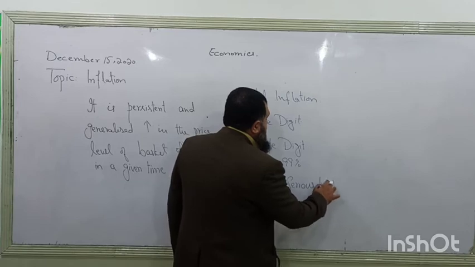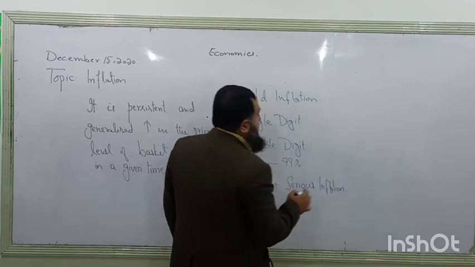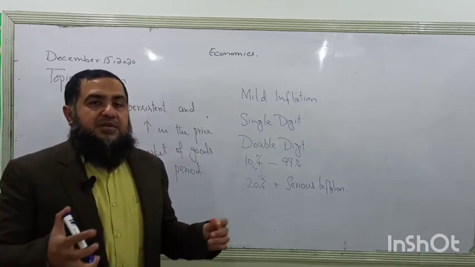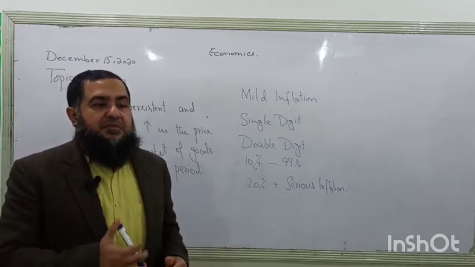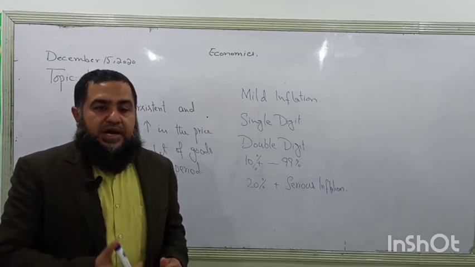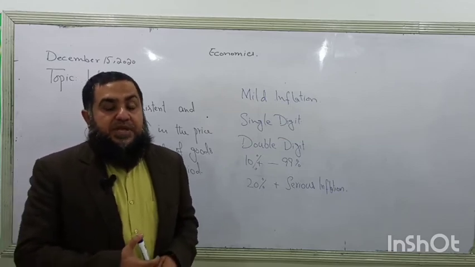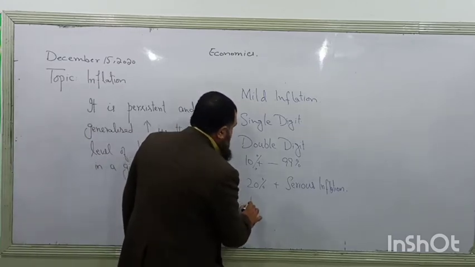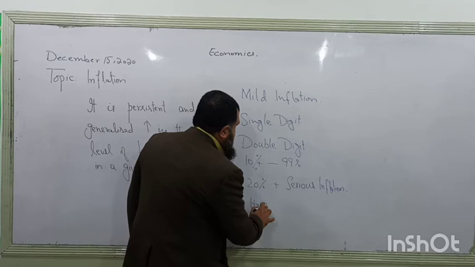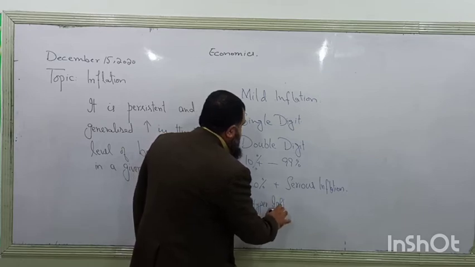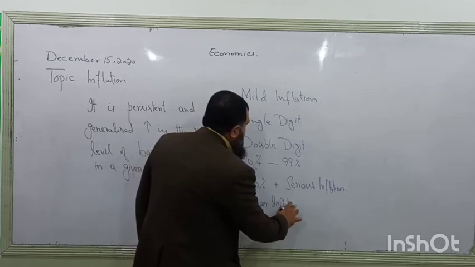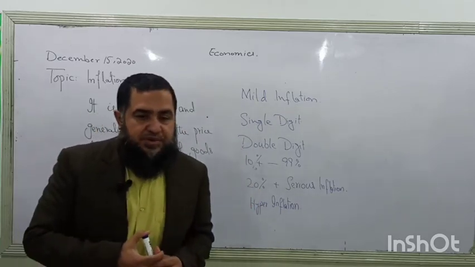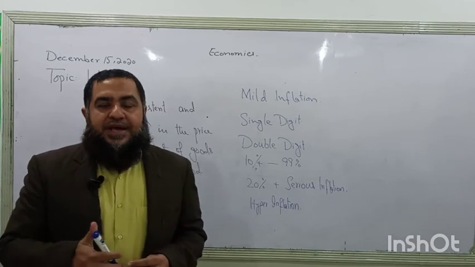Serious inflation has the signs or alarms of hyperinflation, where prices will be growing at an even higher rate. So in future there can be hyperinflation. And what do we mean by hyperinflation? According to your book, hyperinflation means when prices are growing by more than 50%.